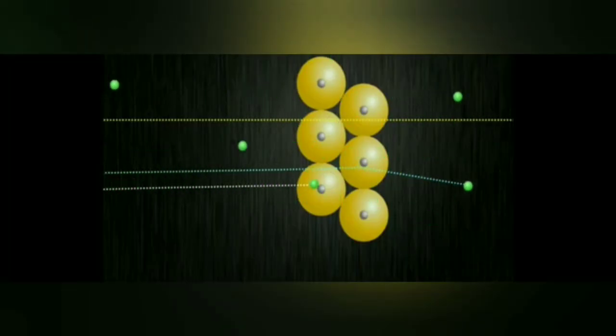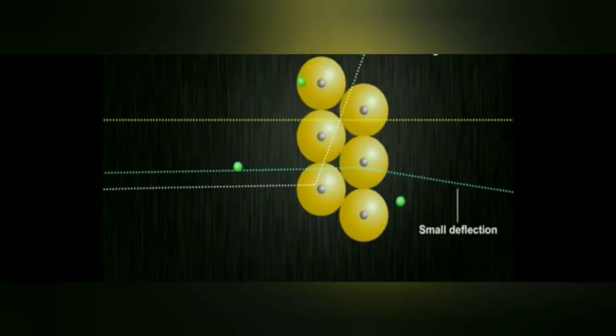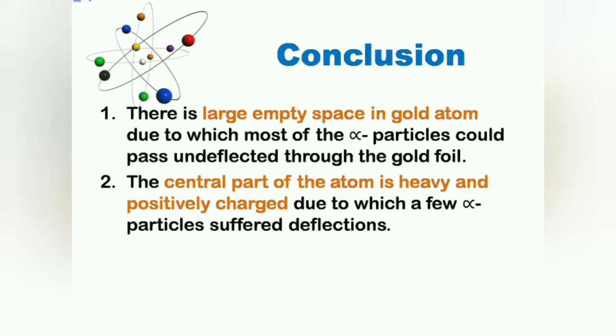Then secondly, there were some particles which underwent small deflections. So it means there must be some positively charged body placed in the atom, because the alpha particles are positively charged, and only a positive charge can deflect a positive charge. So it means the central part of the atom is positively charged, due to which a very few alpha particles suffered small deflections.